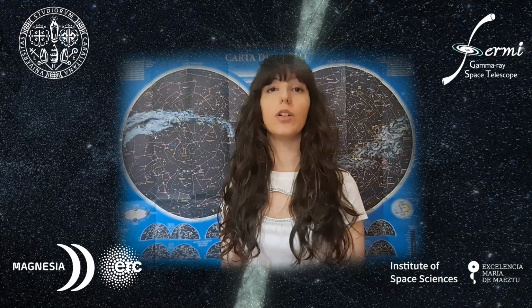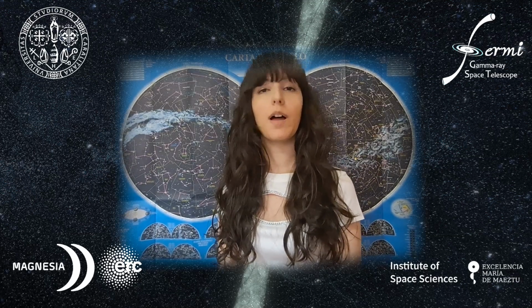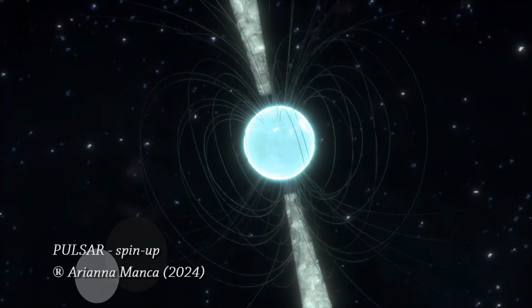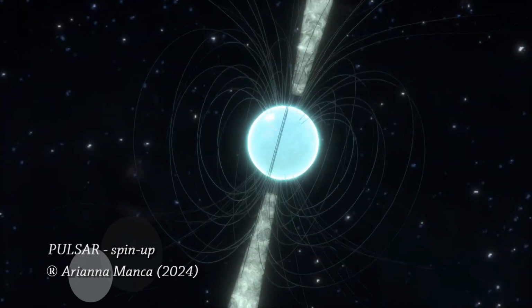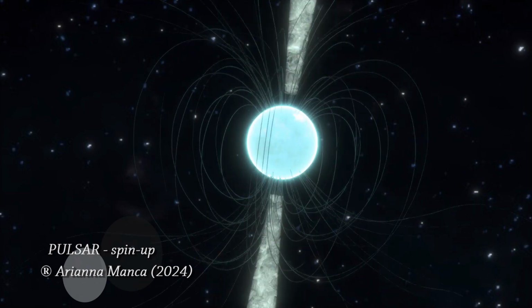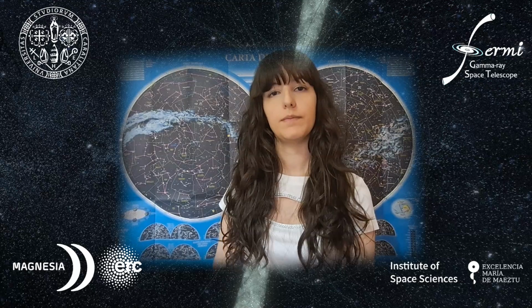Isolated pulsars, or non-accreting pulsars in a binary system, are found in a rotation-powered state, in which they spin down due to the magnetic dipole emission. The non-thermal processes in their magnetosphere allow their detection in the radio and gamma ray bands.